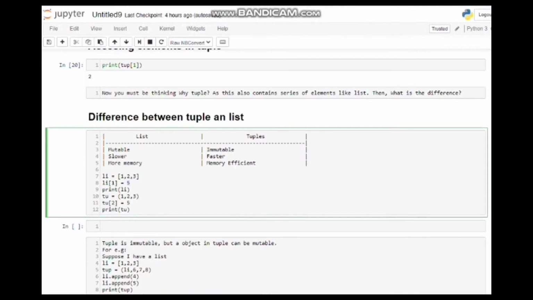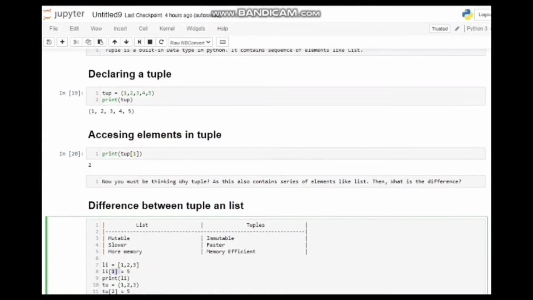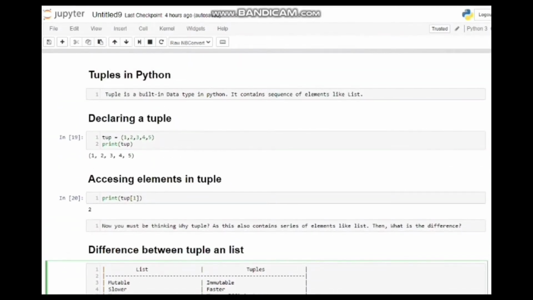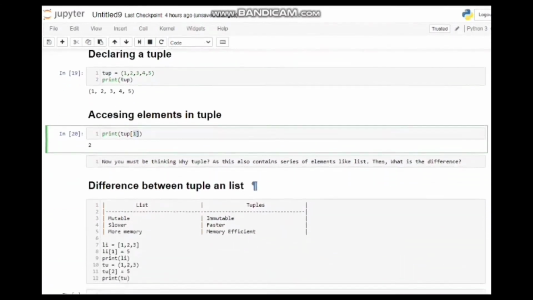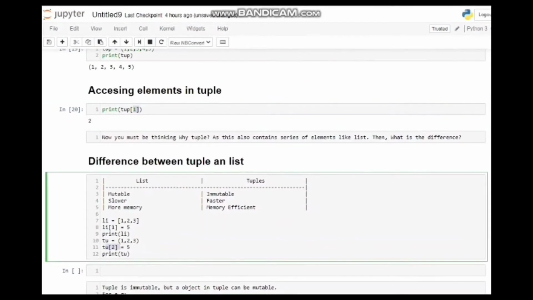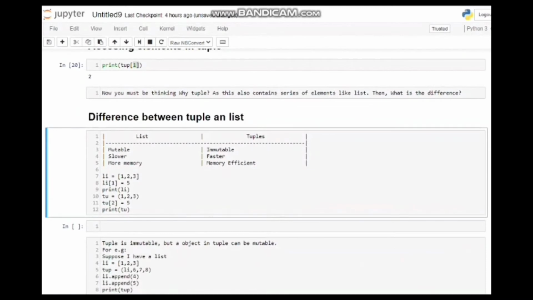The same thing: I am assigning values 1, 2, 3 to a tuple, and I'm accessing the second element of the tuple. Also, friends, I would like to mention that the way we access a tuple or list value is the same, using square brackets. Earlier also, when I did the example to access the second element, I used square brackets. Similarly, I'm using square brackets just to access the element, then I'm trying to reassign the value as 5 and then I will try to print it. So first I will just do it for the list.